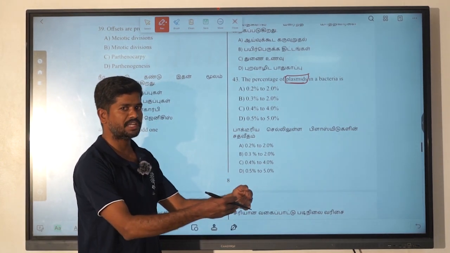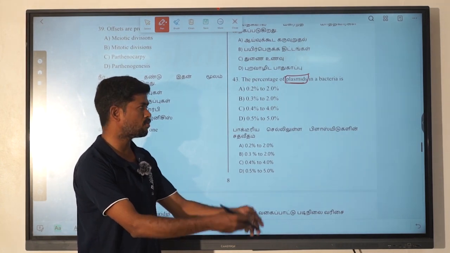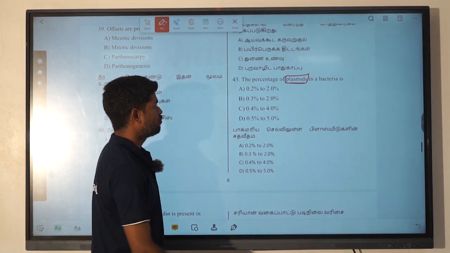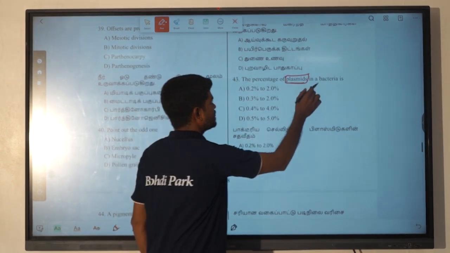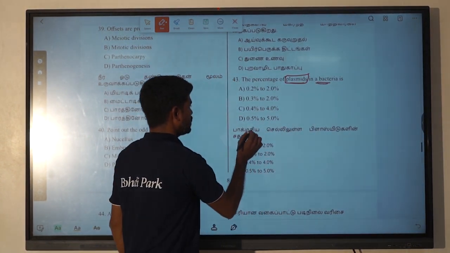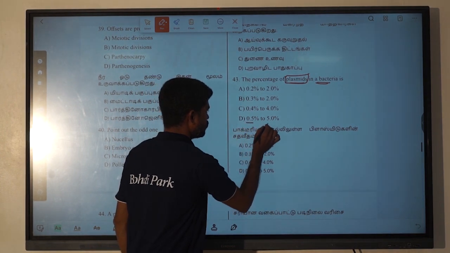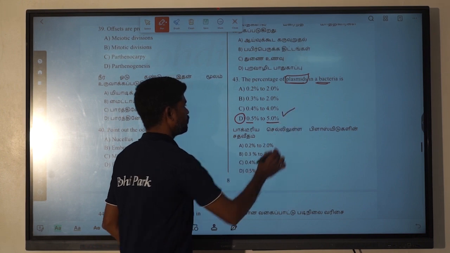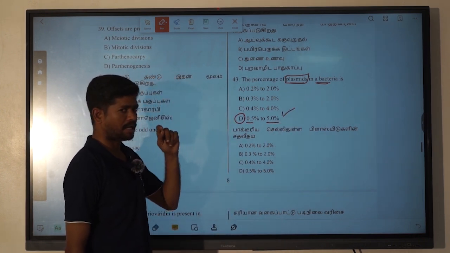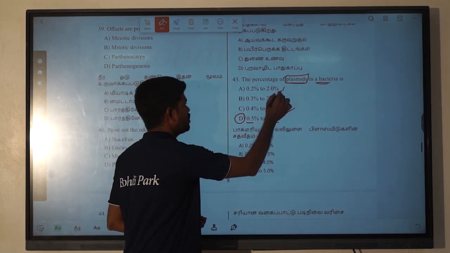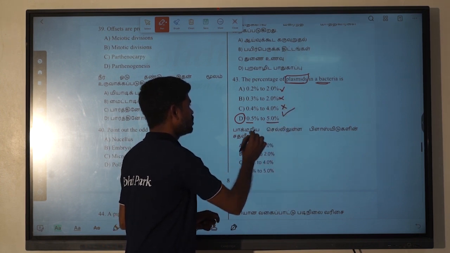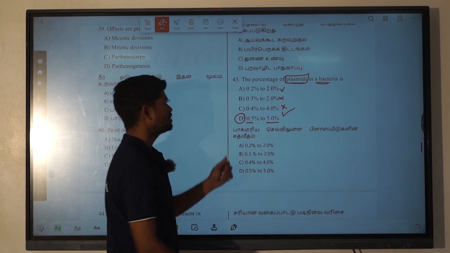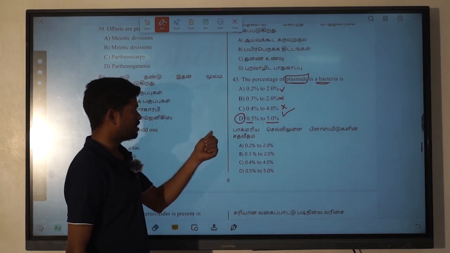Extra chromosomal DNA, is it? Plasmid is an extra chromosomal DNA. So how much percentage of that plasmid is going to be present in a bacteria? Is it 0.5% to 5.0%? Is it not right? It is not right. This is also not right. So 0.5 to 5, you can think about this. 0.5 and 5 is the percentage of that plasmid.